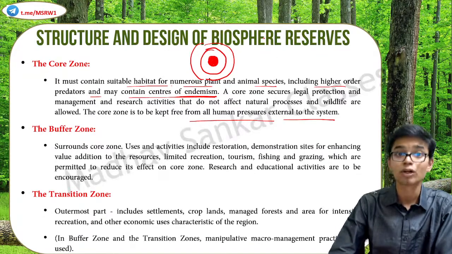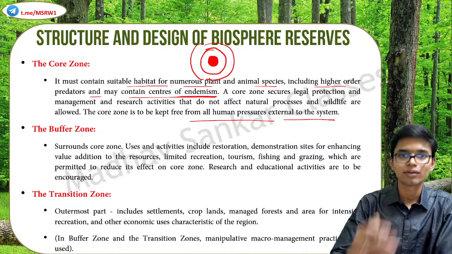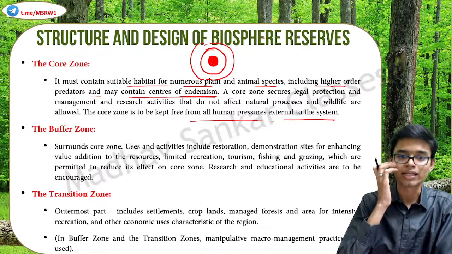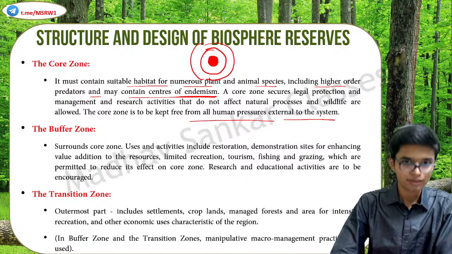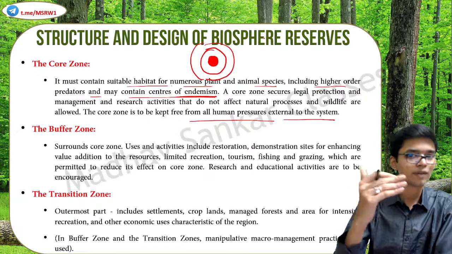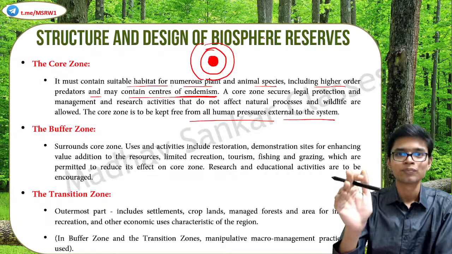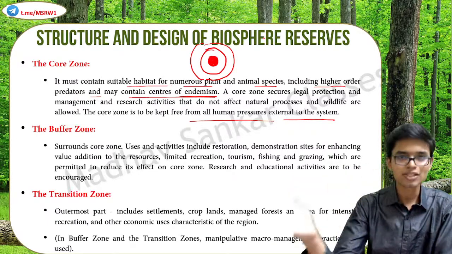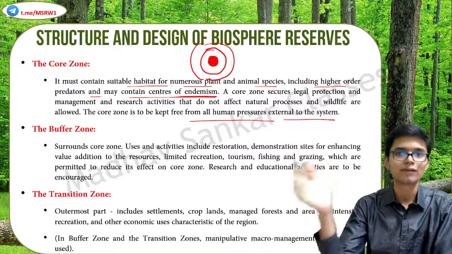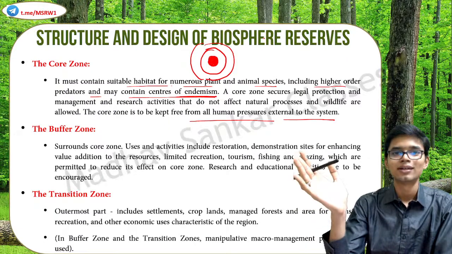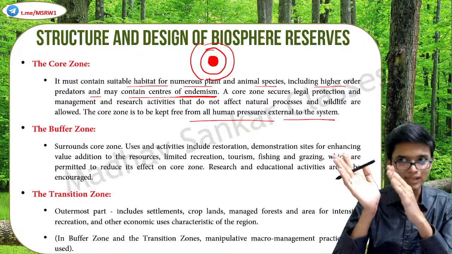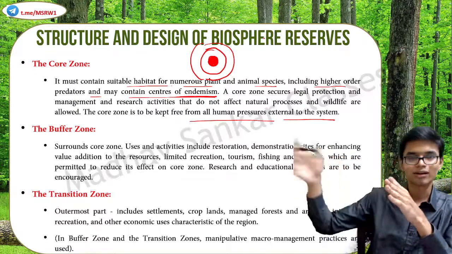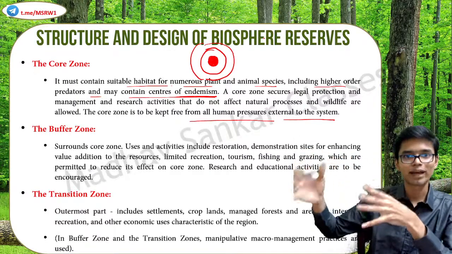Settlement is allowed. Crop is allowed. You can have agricultural lands in the transition area. But the idea is that here the buffer zone itself is protected. And outside the transition zone, you have the normal life, the city life, or whatever it is. Correct? So basically this transition zone is the transition from our city type of life into